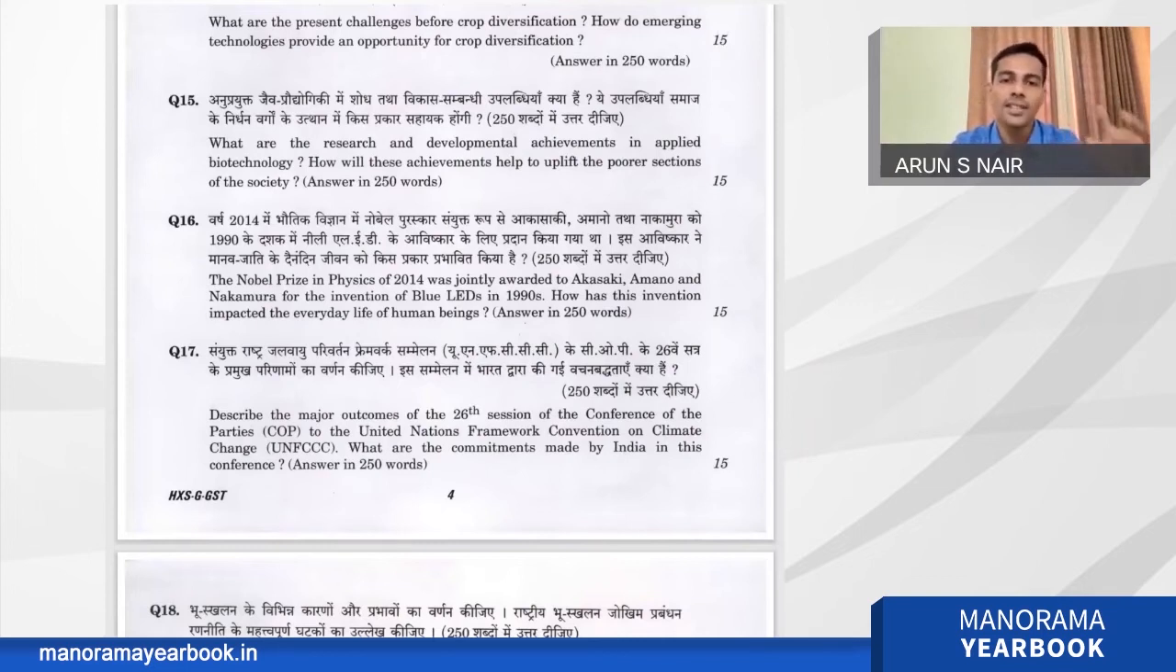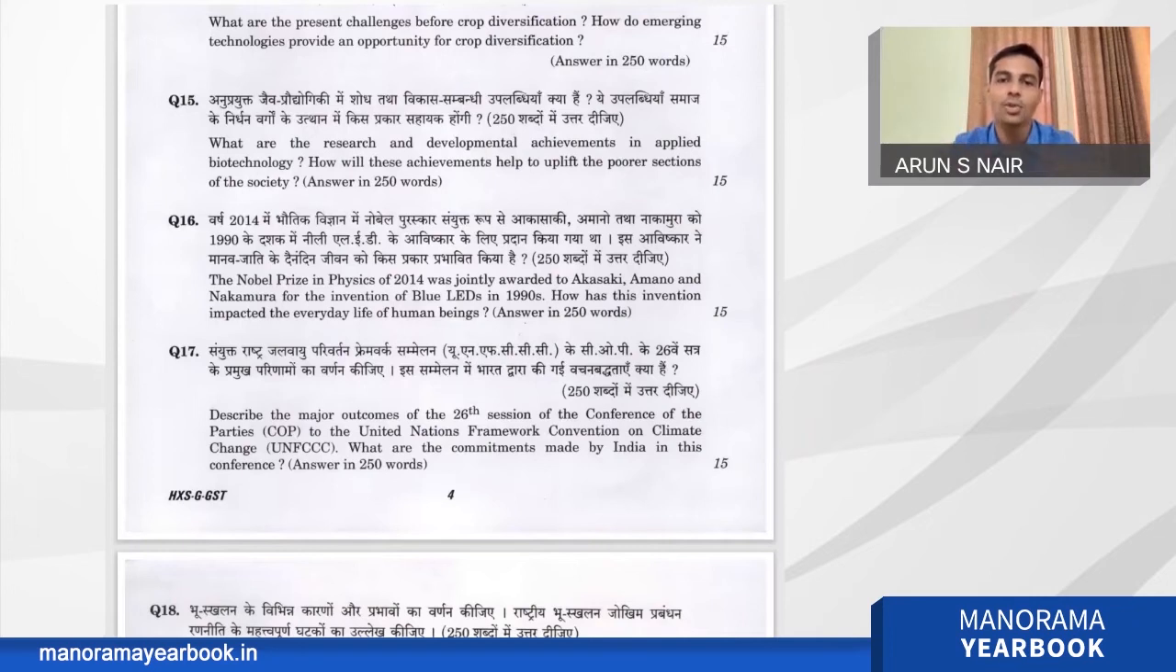Second thing is, how will these achievements help to uplift the poorest section of society? Like for example, the vaccine development in our country actually helped the poorest section. And in agriculture, as we just mentioned, crop diversification will improve the income of farmers. In industry and waste management, it will improve the health of the poorest section. So this is how the upliftment of the poorest section of society happens.